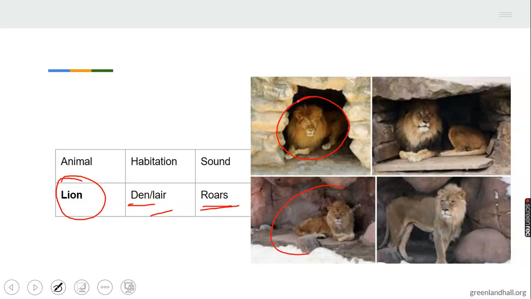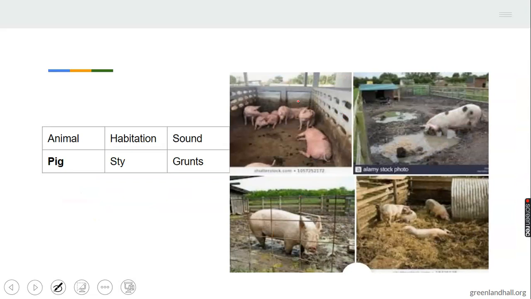Okay, they roar. The next animal that we have here is the pig. A pig lives in a sty. Okay, what sound does it make? It grunts. You can see a group of pigs here. You see, this one is sleeping. We have the others there. These are pigs. They live in a sty, and then they grunt. That's the sound they make.